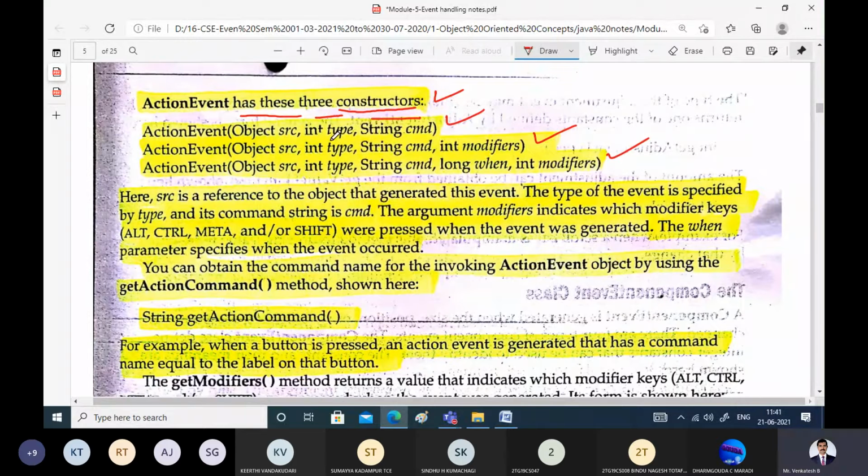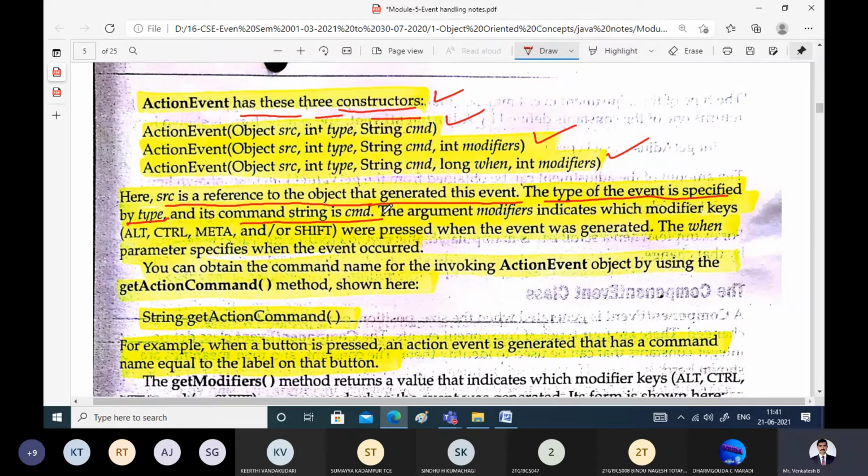Here src is going to refer to the object that has generated this event, because an action can take place either by mouse or keyboard or any other joystick or some other device. So source is going to identify the source that has generated the event, type of the event is specified by the type, and its command string is present in the command.